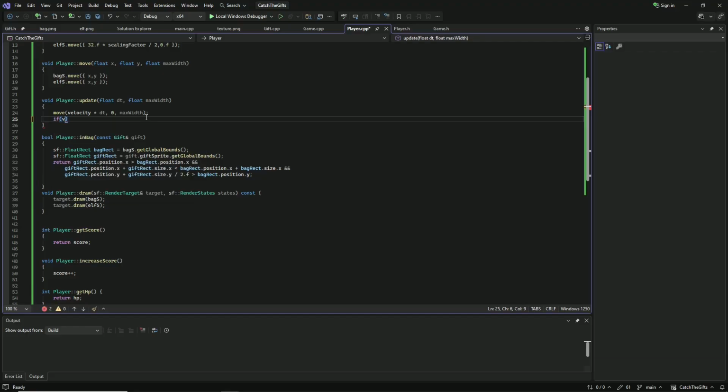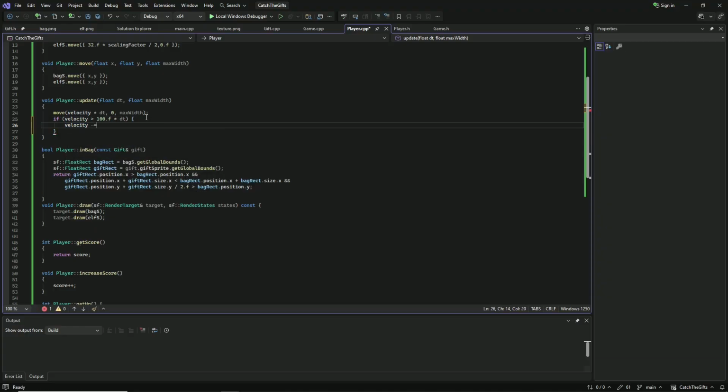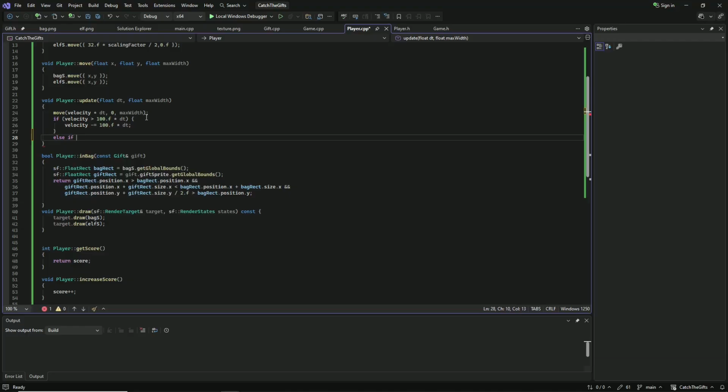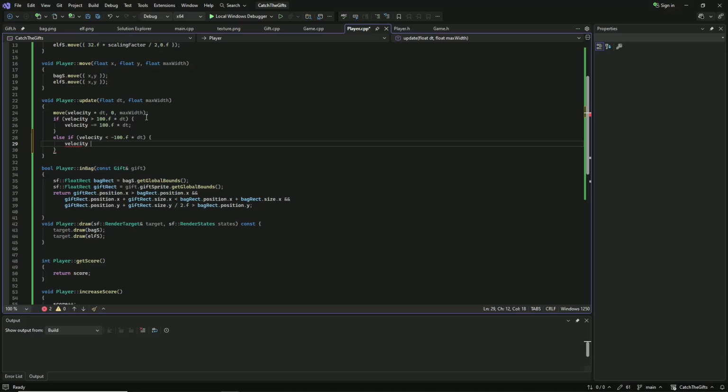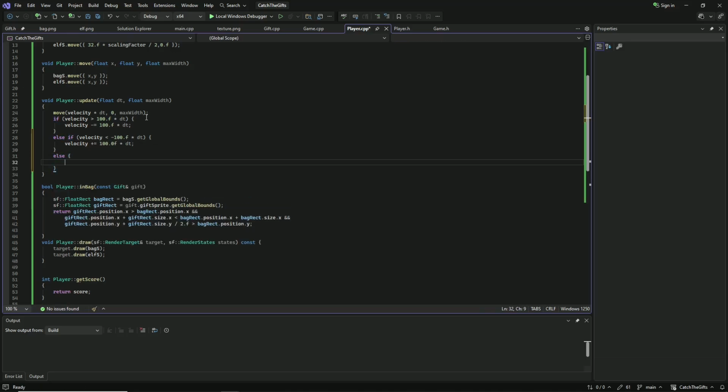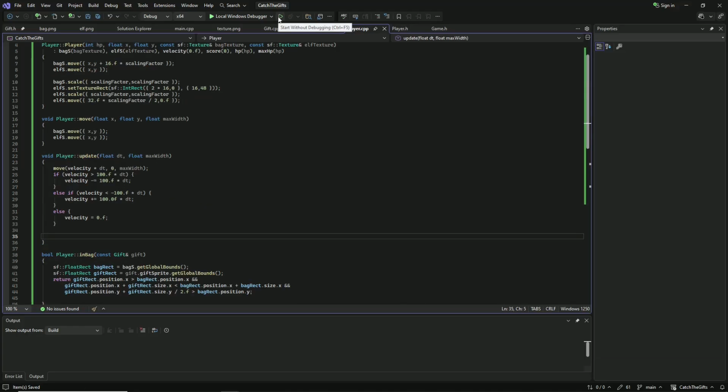If the velocity is greater than 100 times delta time, please decrease the velocity by 100 times delta time. Else, if the velocity is smaller than minus 100.f times delta time, add 100 times delta time. Else, please set the velocity to 0. Okay, let's see how this looks.